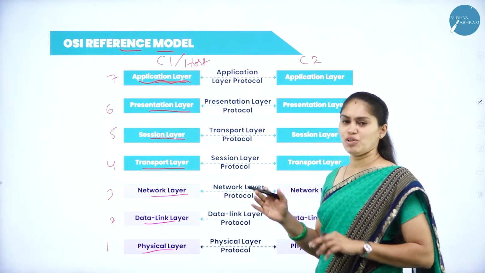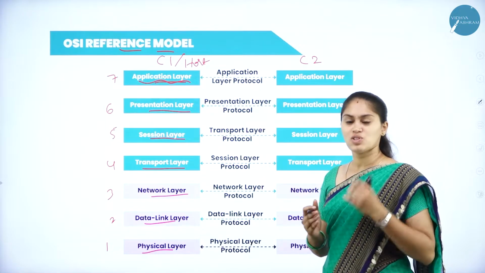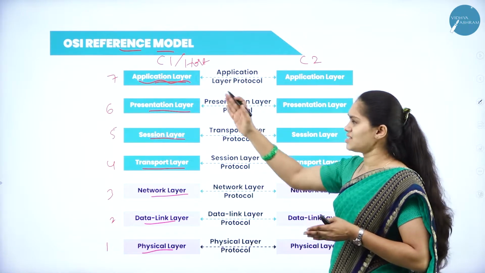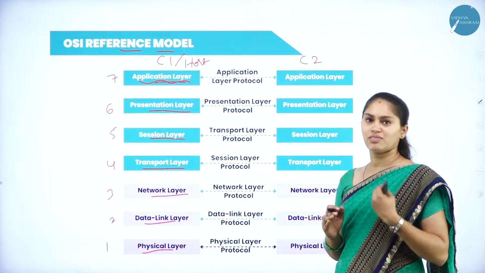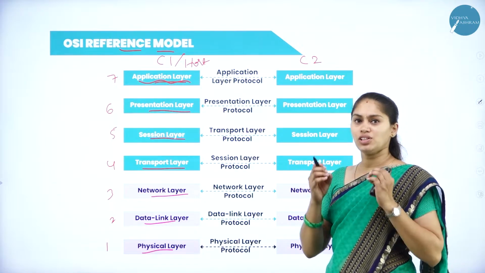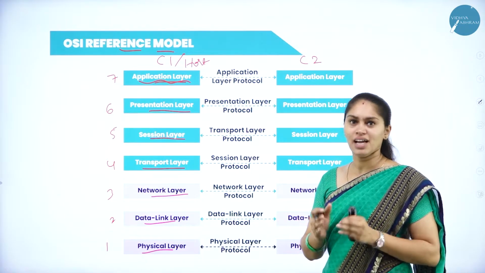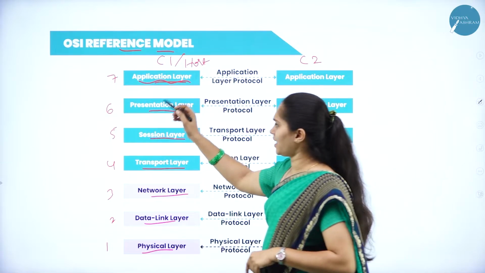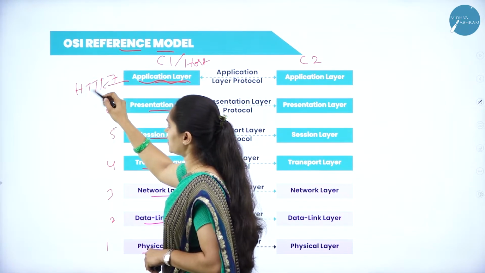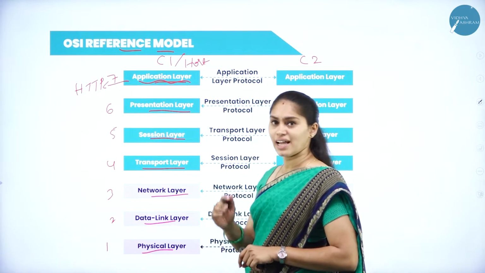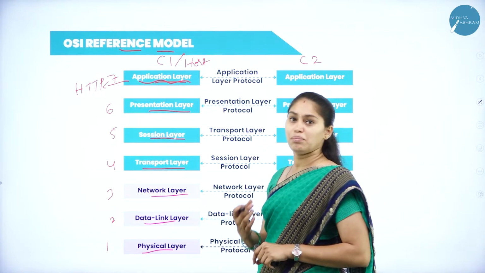Just imagine you want to send some data and information over WhatsApp. Which is the application now? That is WhatsApp. So the application layer helps us use the application that we want to use to share the data and information. In this application layer, we have HTTP, that is Hypertext Transfer Protocol, that helps us share the content with the help of this application.